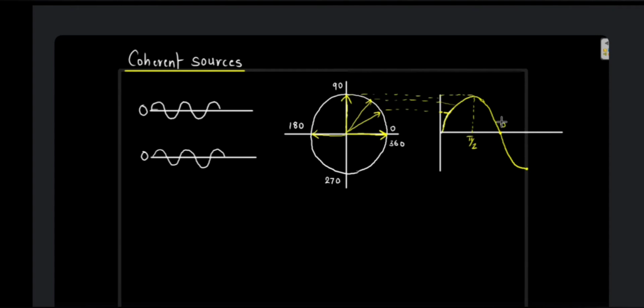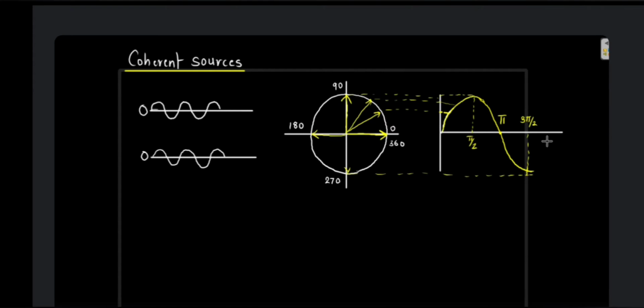So this was 180. Okay, so this is pi. So this one will go down to the maximum down here. Once this arrow comes over here, this will correspond to the maximum negative on the other side. So this is going to be 270, that is 3 pi by 2.